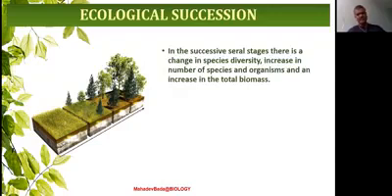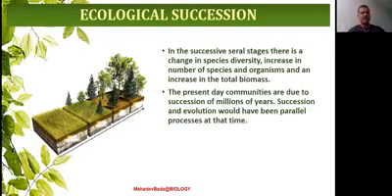In the successive serial stages, there is a change in the species diversity. When the serial stages are changing, obviously there will be diversity in the living organisms: an increase in the number of species and organisms, and an increase in the total biomass. At each serial stage, the number of individuals will increase in that particular area. When the number of species and organisms increases, automatically what happens? The total biomass will also increase.